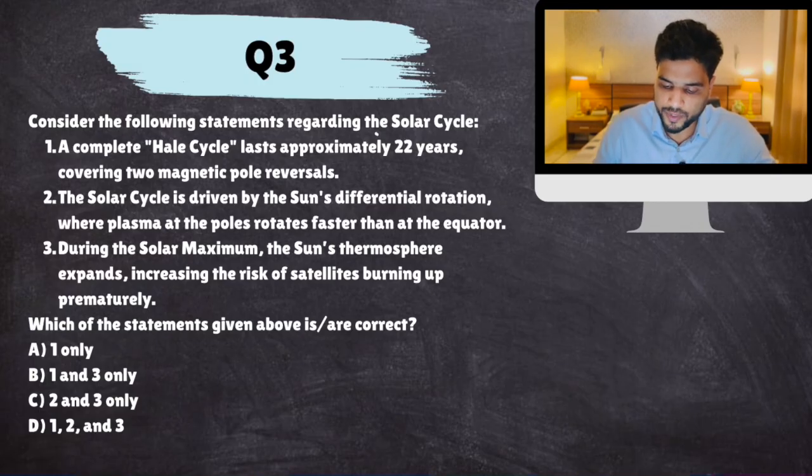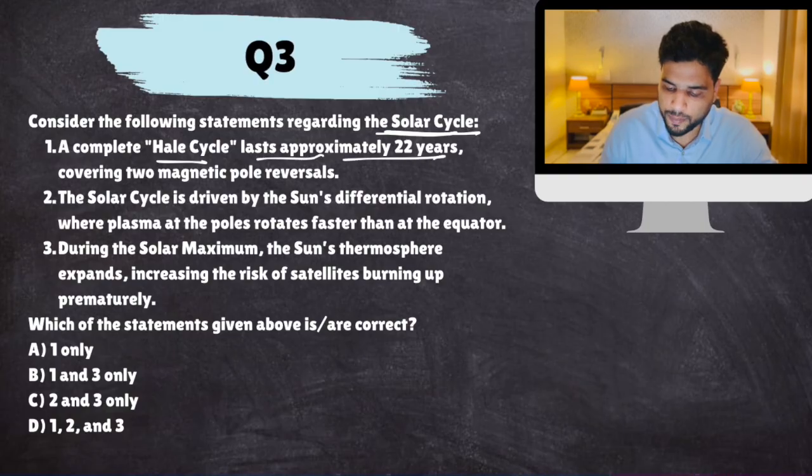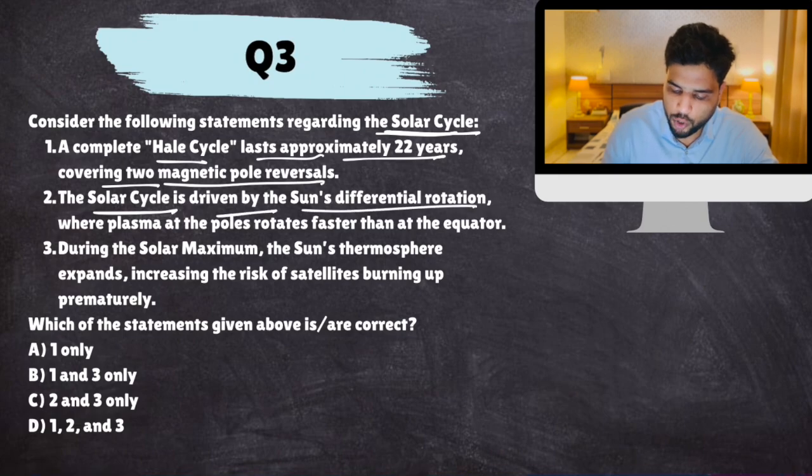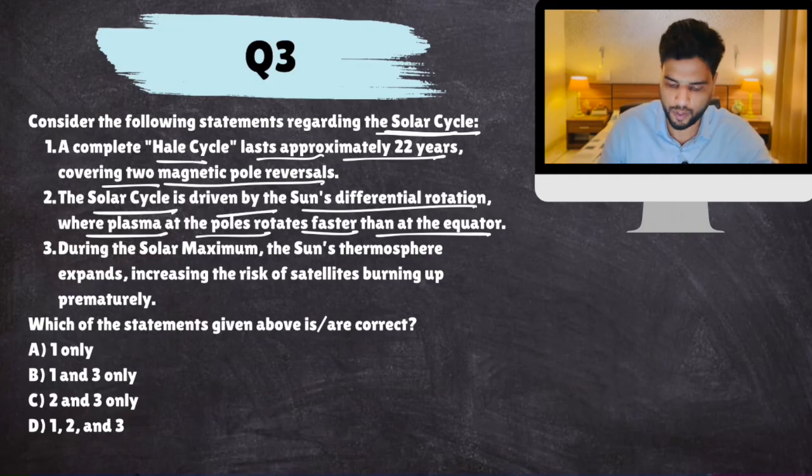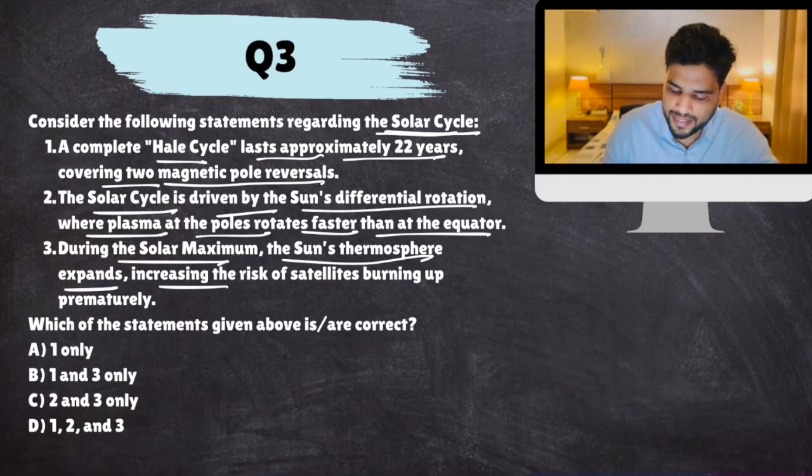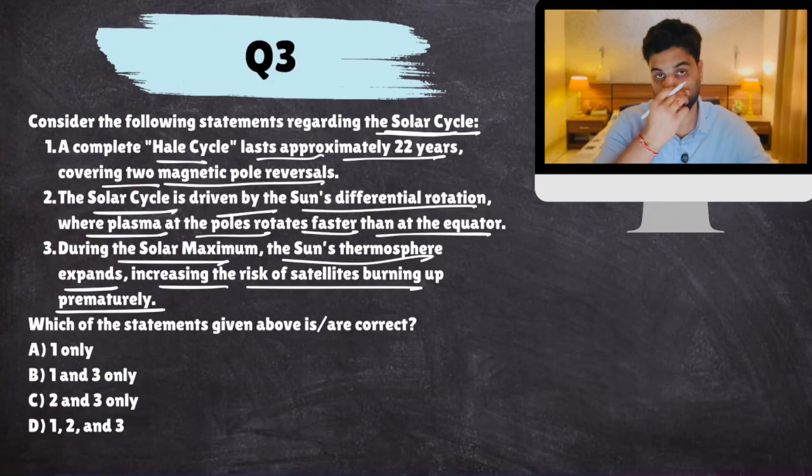Consider the following statements regarding solar cycle. A complete Hale cycle lasts approximately 22 years, covering 2 magnetic pole reversals. Solar cycle is driven by sun's differential rotation, where plasma at the poles rotates faster than at equator. During solar maximum, the sun's thermosphere expands, increasing the risk of satellites burning up prematurely. Now, basically, what is solar cycle?